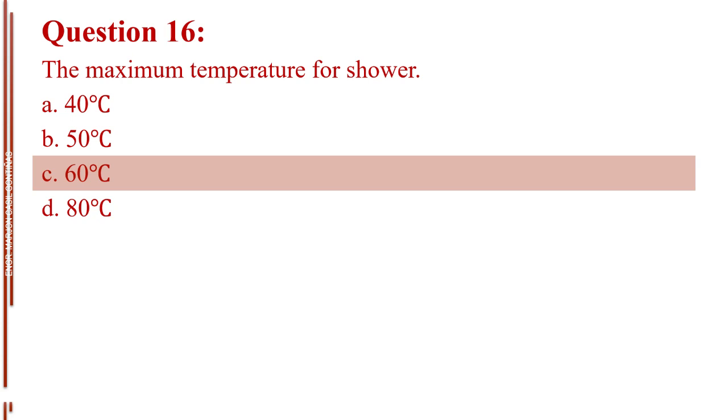Question number 16. The maximum temperature for shower. Letter A, 40 degrees Celsius. Letter B, 50 degrees Celsius. Letter C, 60 degrees Celsius. Letter D, 80 degrees Celsius. The answer is letter C, 60 degrees Celsius.